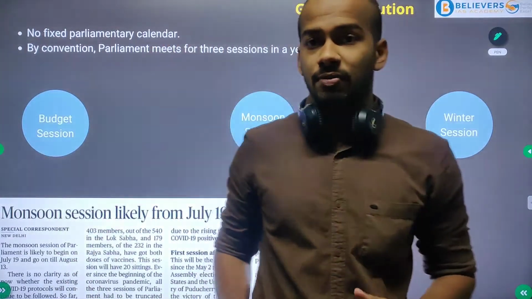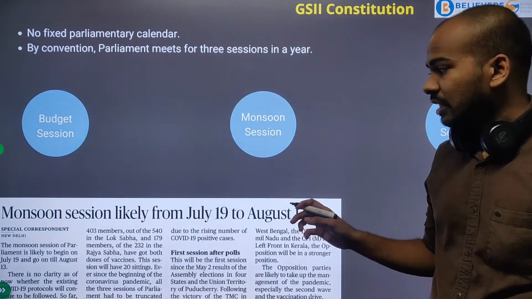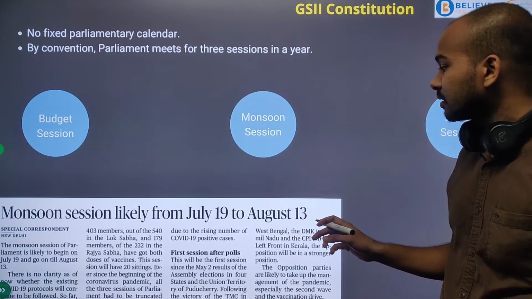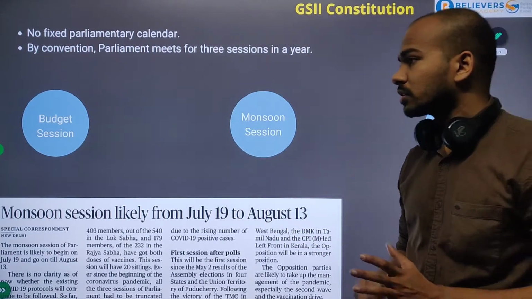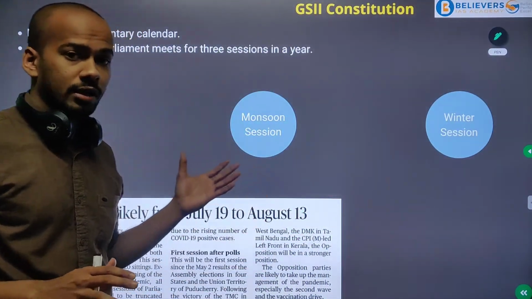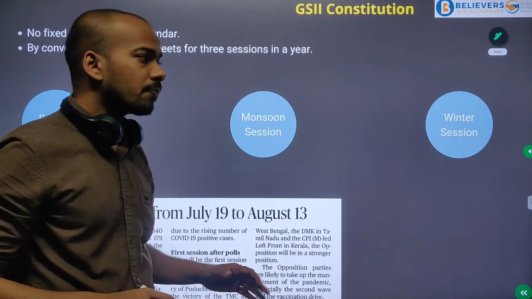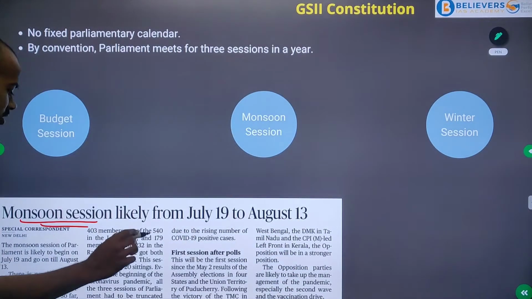For the first article, we have taken up the article on the front page that says Monsoon Session likely from July 19 to August 30. So this is an important part. It's directly connected to the Constitution part, which comes under UGS 2. So Monsoon Session. What is Monsoon Session?